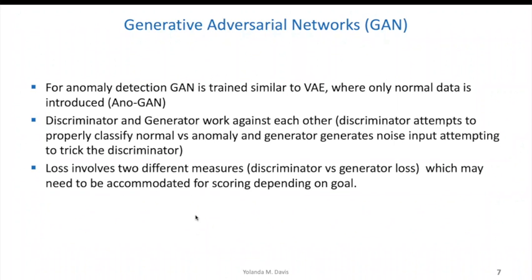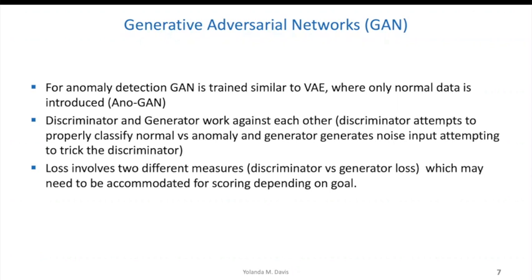The GAN is trained similarly to the VAE, where only normal data is introduced, and this is a particular implementation called AnoGAN that specifies this. The discriminator and the generator work against each other, just like in the GAN that we studied in class, where the goal is for the discriminator to properly classify between normal and anomaly, whereas the generator generates noise input attempting to trick the discriminator. Loss involves two different measures, just as before, accommodating the discriminator's loss as well as the generator's loss.